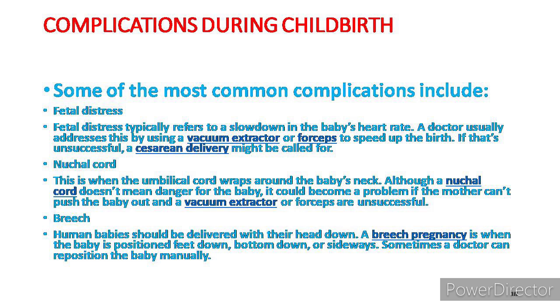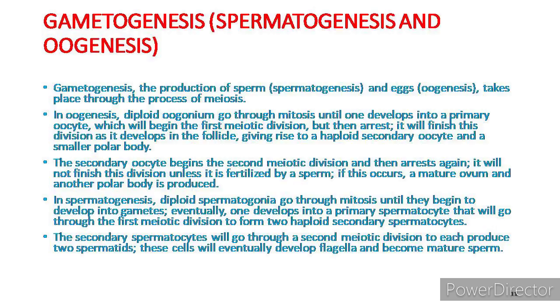Sometimes a doctor can reposition the baby manually. Sometimes the solution is a cesarean delivery. Okay, the next topic is gametogenesis. What is gametogenesis? It is the production of sperm and egg through the process of meiosis.